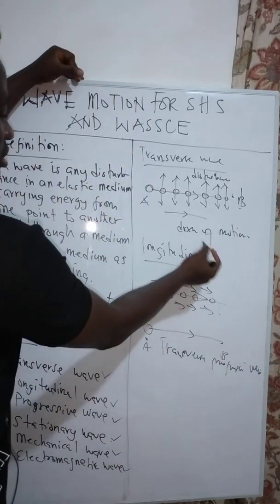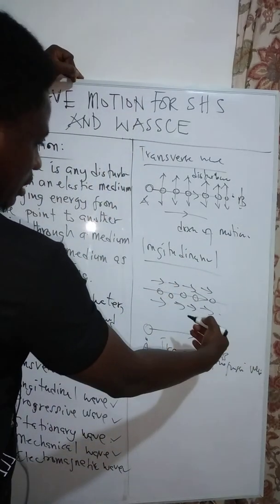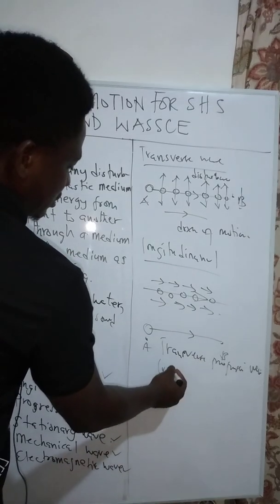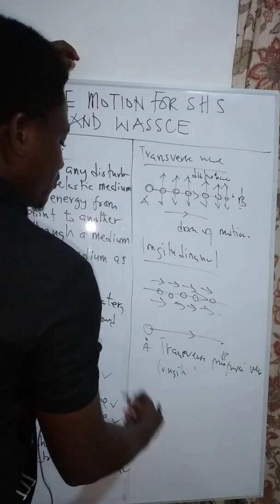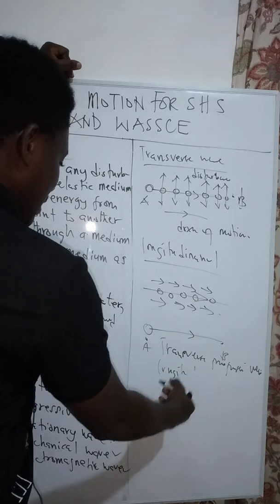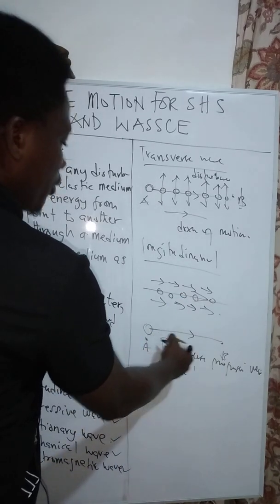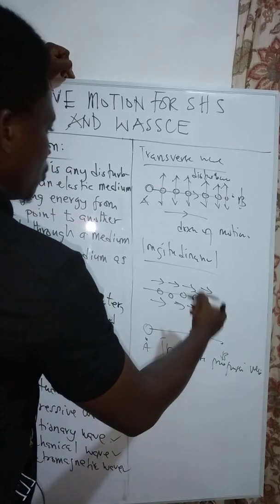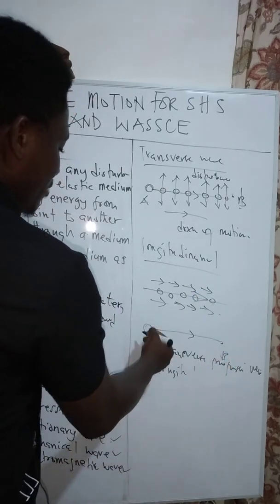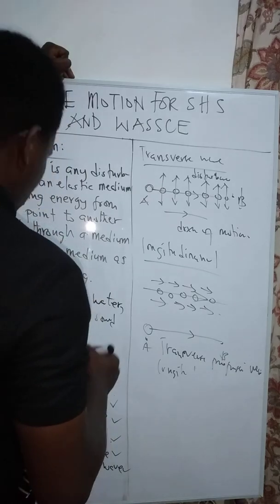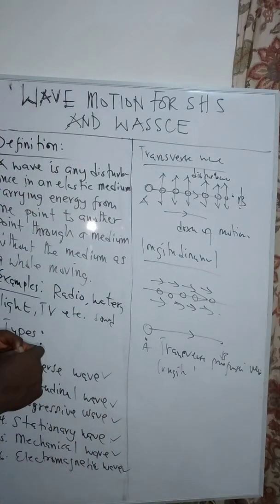And a longitudinal wave can also be a progressive wave, where we call it the longitudinal progressive wave. All a progressive wave needs is for energy to be transferred from one point to another point within a medium without the medium itself moving. So that is what a progressive wave is all about.